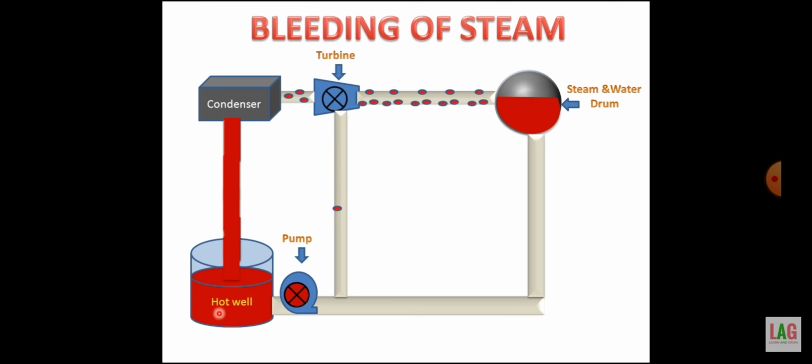Hot well collects all the hot water. Now this pump will circulate the hot well water to the boiler, so that again the cycle will be repeated.